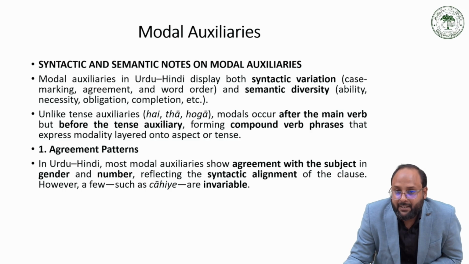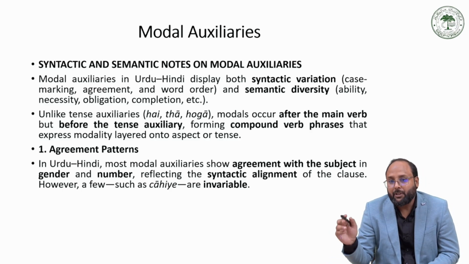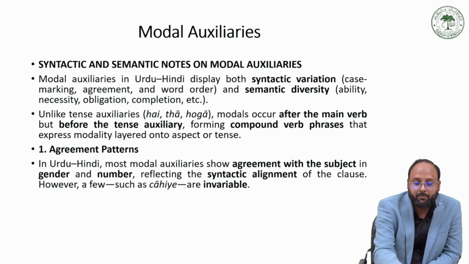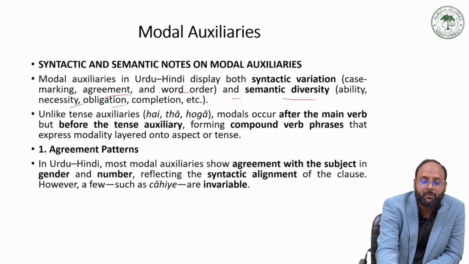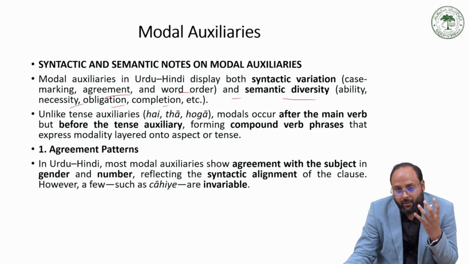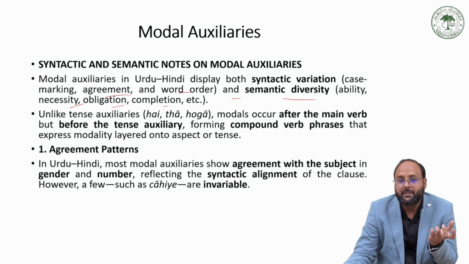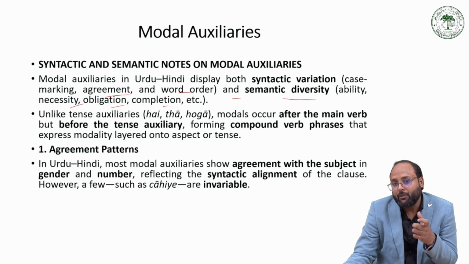So for syntactic and semantic notes on the modal auxiliaries: modal auxiliaries in Urdu-Hindi display both syntactic variation in terms of case marking, agreement, and word order, and semantic diversity in terms of ability, necessity, obligation, and completion. Some modal auxiliaries have the meaning of ability, some necessity, some obligation, and some completion. Syntactically, they have different types of case marking.